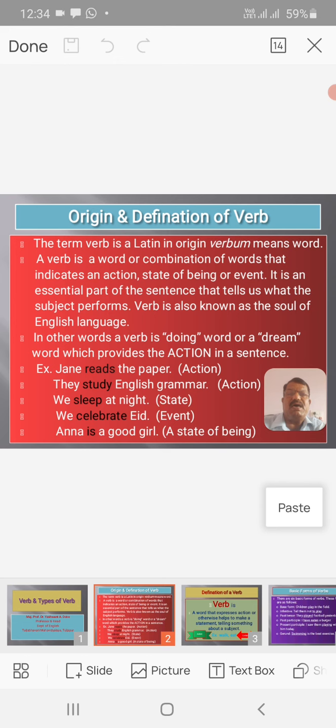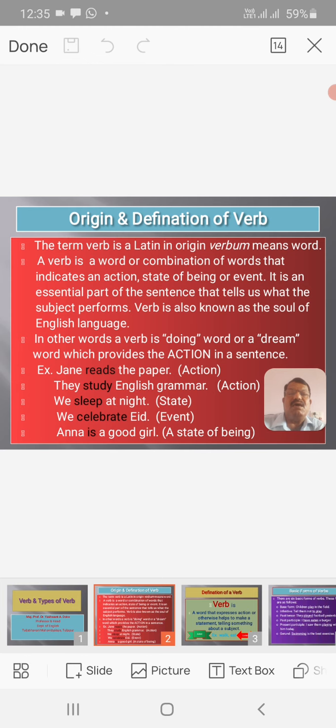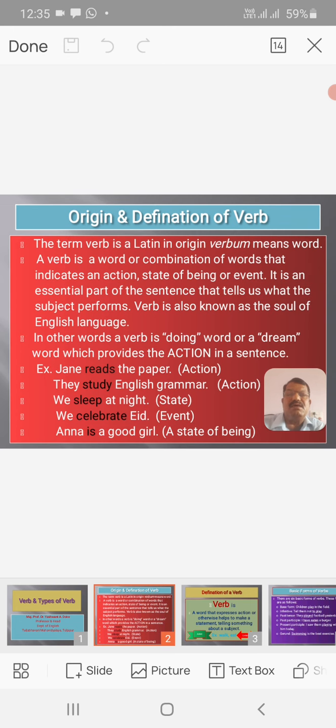Verb is also known as the soul of the English language. It is said that the verb acts as the king of the sentence as well as the heart of the sentence, and even a single word verb has great power. A single verb can form a sentence, which no other part of speech can. For example, stop. Therefore, the verb is a doing word or a drama word which provides the action in a sentence. For example, Jane reads the paper.